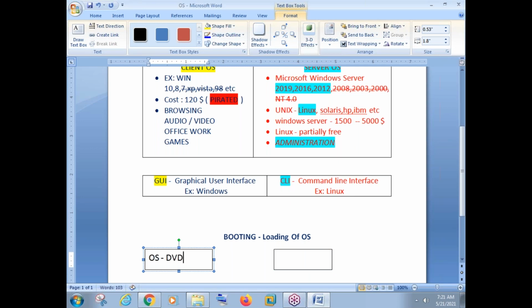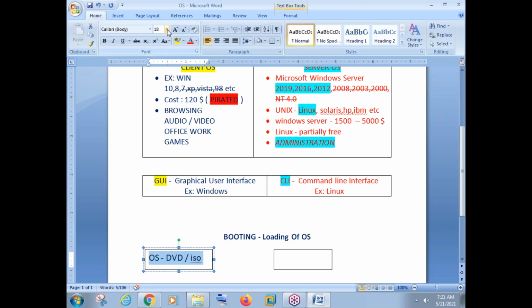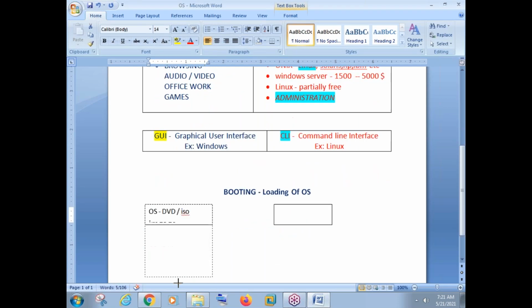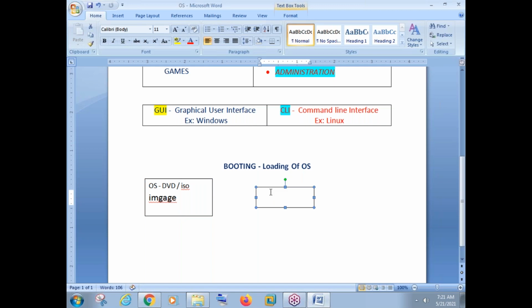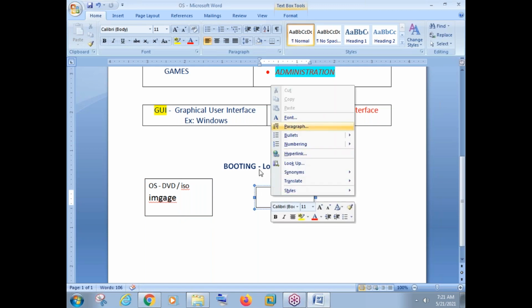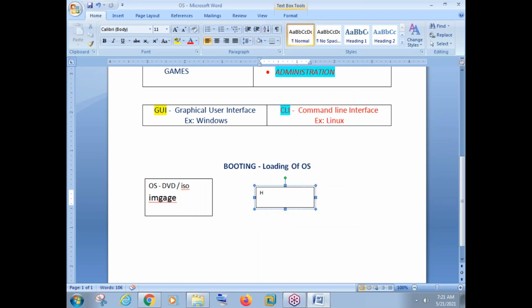OS can be there in DVD or there is something called ISO image. What is ISO image? That I'll show you within like 5 minutes or so. Your OS DVD or your ISO image, and from there the image will come into my hard disk.